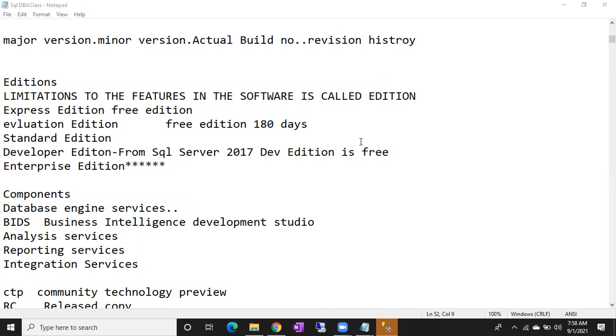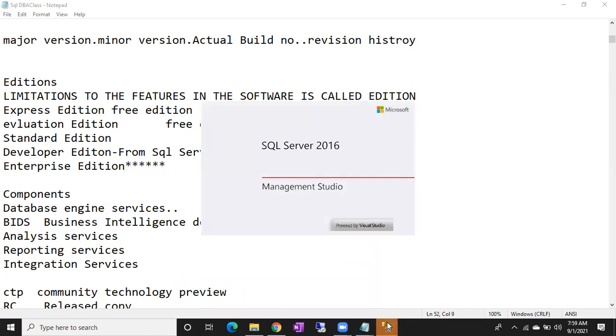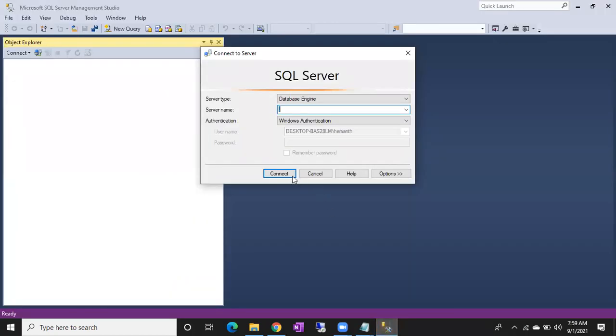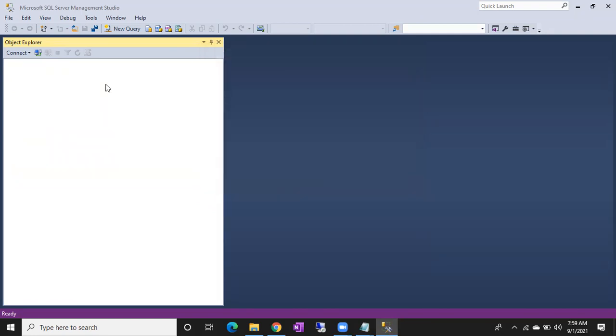On the prod environment, you cannot install the developer edition. Free editions you cannot install on production environments. The developer edition you can install on non-prod environments: stage, test, QA, dev and so on.